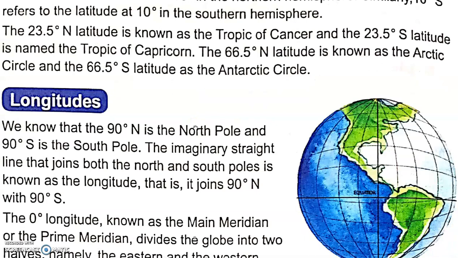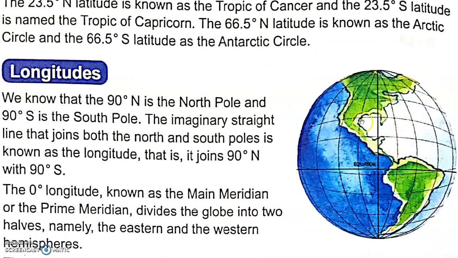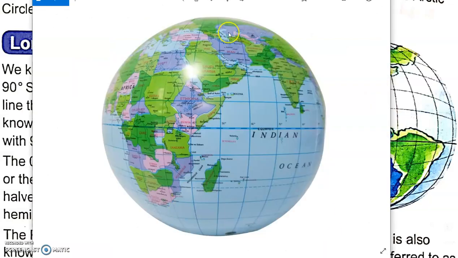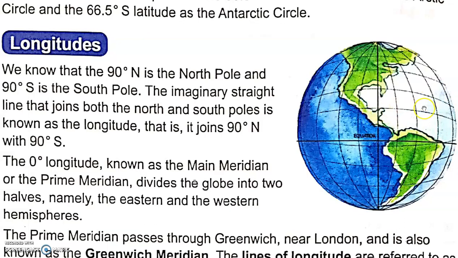Next comes longitudes. Now, latitudes are these flat lines, longitudes are these standing lines. So, we know that 90 degree north is the North Pole, and 90 degree south is the South Pole. The imaginary straight line that joins both the North and South Pole is known as the longitude. It joins 90 degree north with 90 degree south. As you can see, this straight line is joining both the poles. It is again an imaginary line. It is known as longitude.